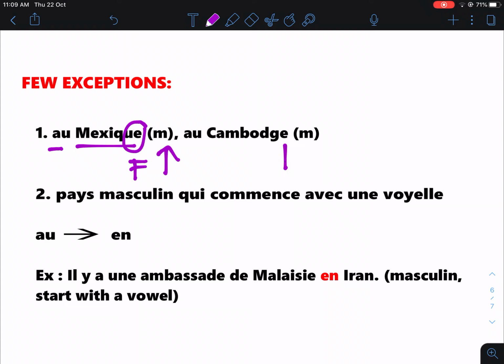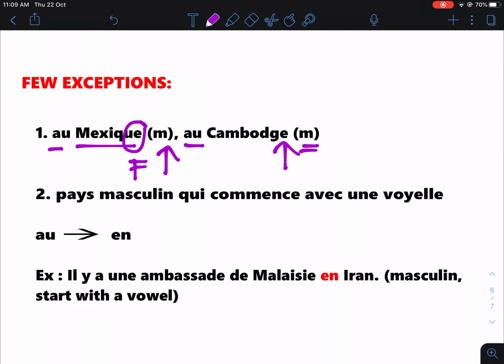Cambodia ends with E. Normally, it should be a female country, but here, it is a male country. So, you use au. That will be the first exception. There are a few countries which end with E but are not feminine, but masculine.